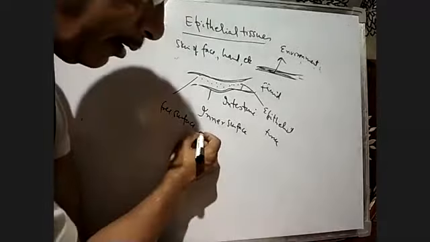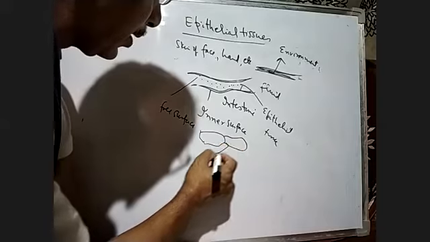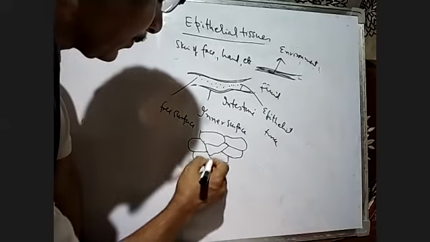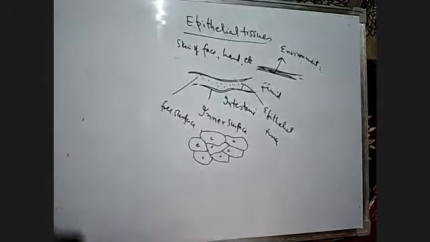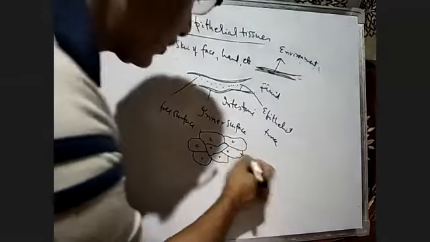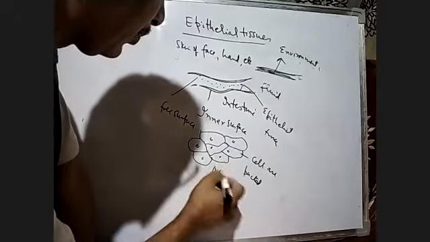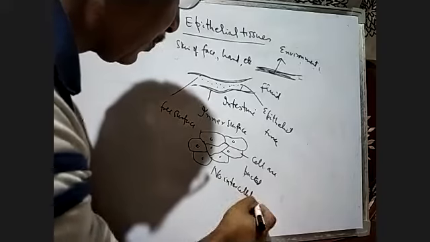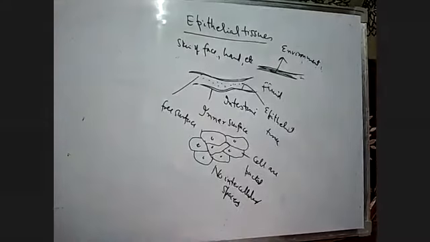If we look at the cells of the epithelial tissues, they are completely packed. They don't have any intercellular spaces or matrix.